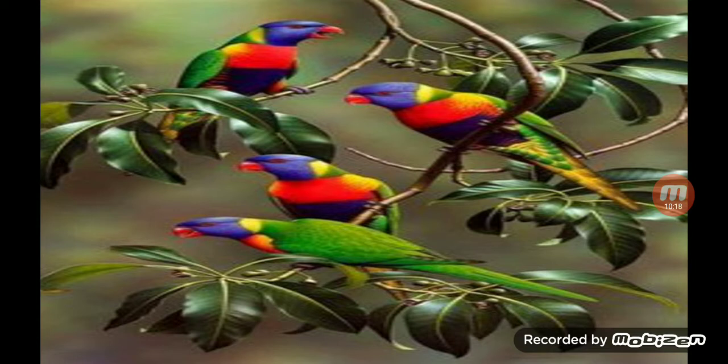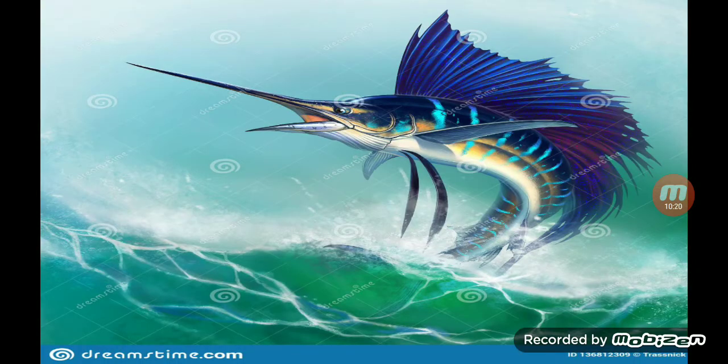Okay, okay, dear. Then see this one. What is this? Yeah, it is called sailfish. Why? What is special in sailfish? Yeah, this is the fastest sea animal. The fish name is sailfish. Okay. Then which animal has the longest neck? Yeah, giraffe has the longest neck.